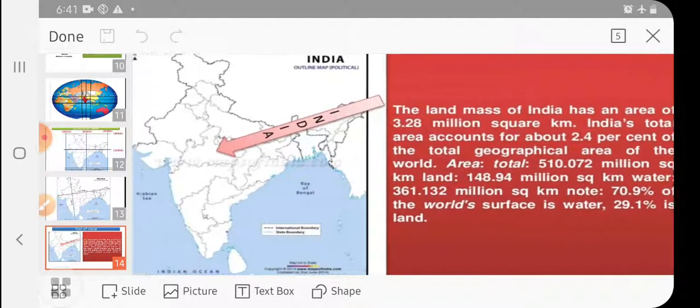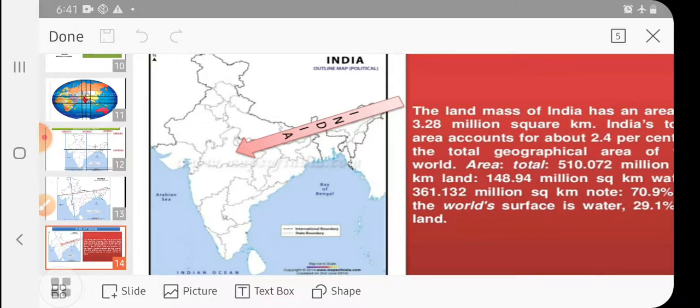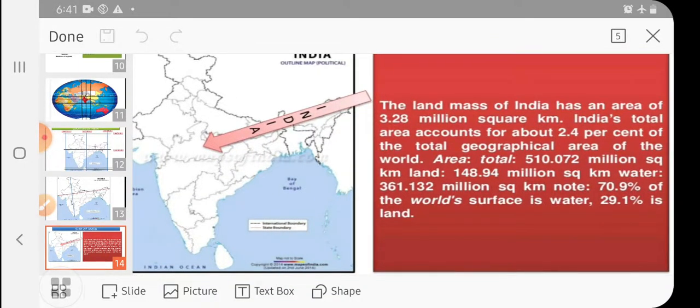Another thing we see is the size of India. What is the landmass of our country? India has an area of 3.28 million square kilometer. India's total area accounts for about 2.4% of the total geographical area of the world.